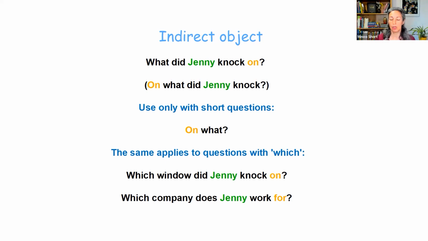So keep your preposition to the end. Again, the only time we would hear it at the beginning is in short questions. On what? Then it's okay there. And I just thought I should mention that the same applies to questions with which. Which and what are very similar. What is open, global, and which is followed by a noun. So even if you use which window did Jenny knock on? Preposition at the end. Or which company does Jenny work for? For at the end.